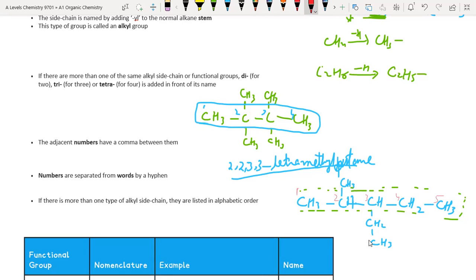After finalizing the longest chain, we can easily say that this compound will be a pentane. But now what we have to decide is about the side chains. This time both the side chains are different. This is a methyl side chain and this is ethyl.